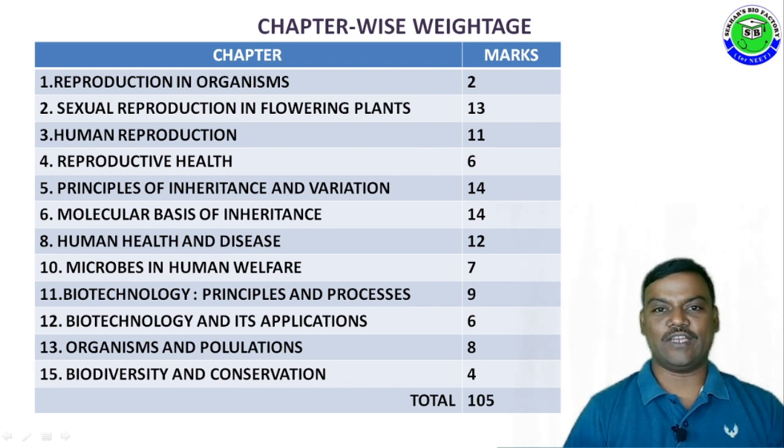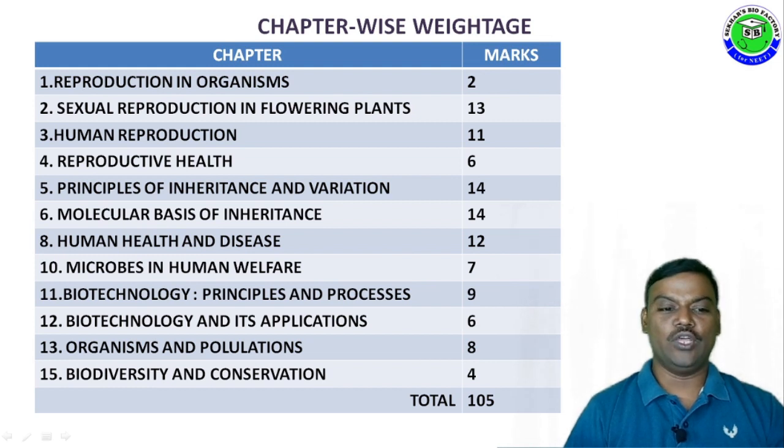marks. Second chapter, Sexual Reproduction in Flowering Plants, is for 13 marks. Third chapter, Human Reproduction, for 11 marks. Fourth chapter, Reproductive Health, for 6 marks. Fifth chapter, Principles of Inheritance and Variation, for 14 marks. Sixth chapter, Molecular Basis of Inheritance, for 14 marks.